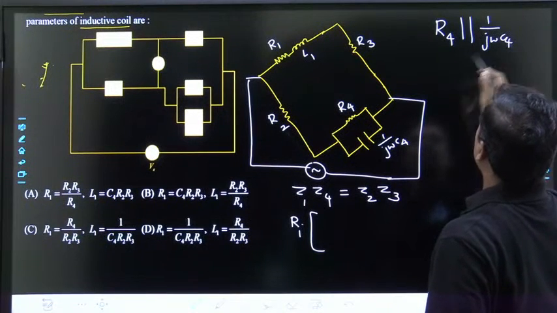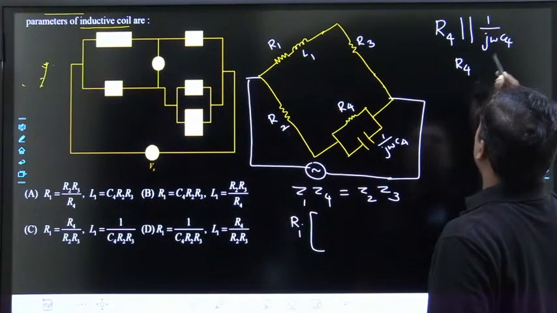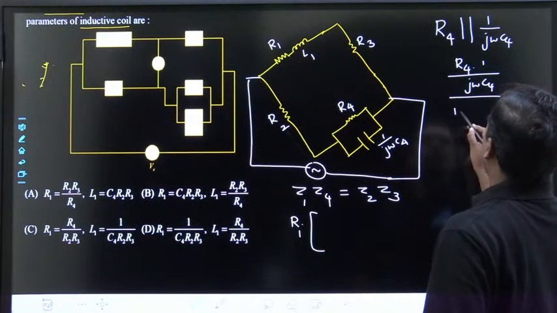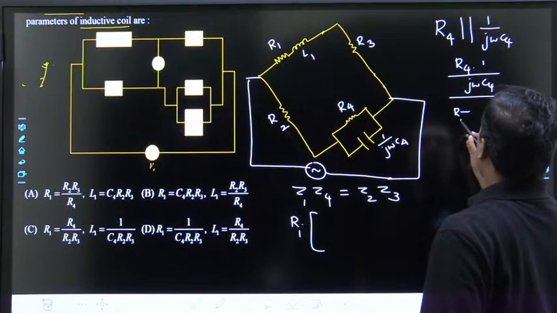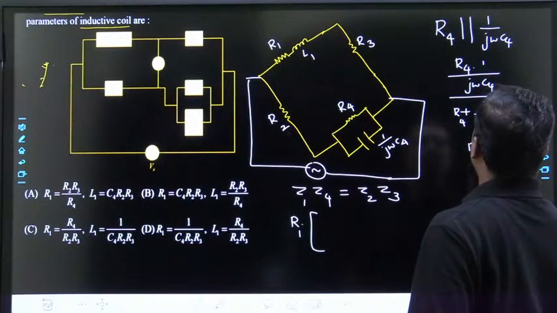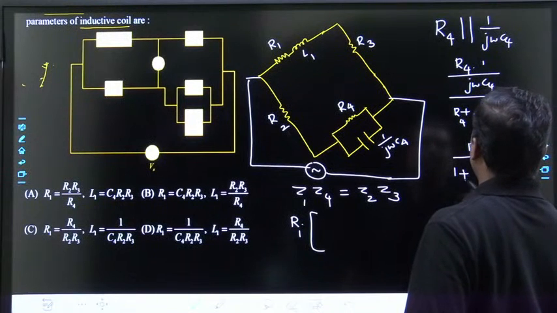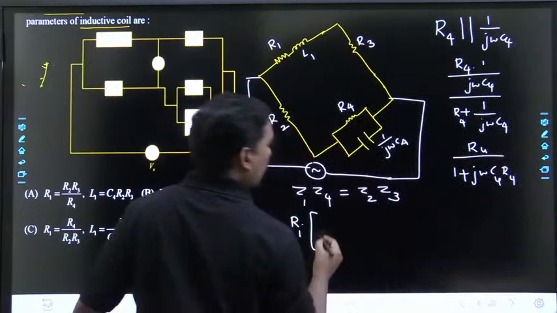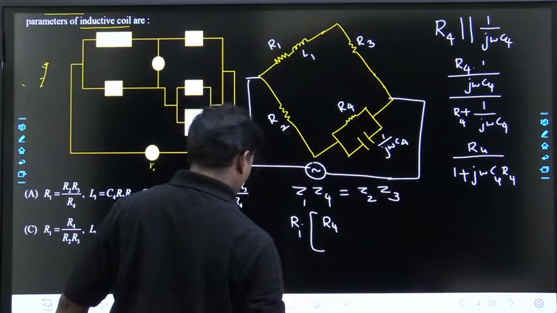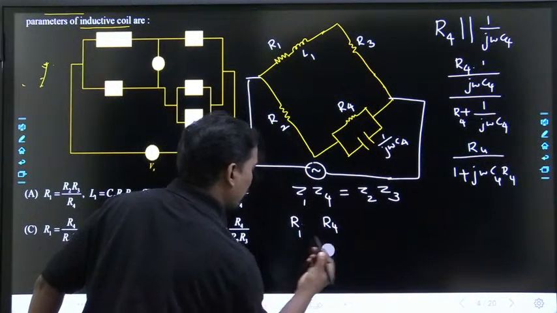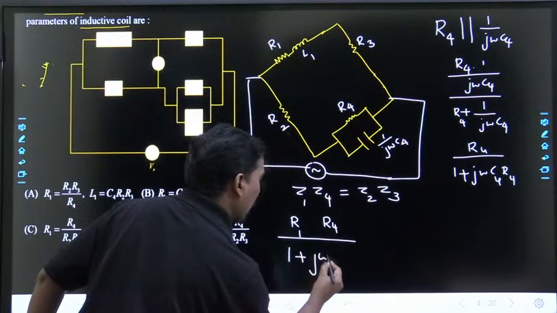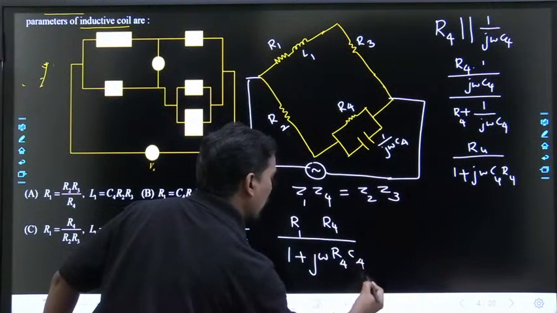So R4 times 1 by j omega C4, divided by R4 plus 1 by j omega C4, gives R4 by 1 plus j omega C4 R4. So directly, R4 by 1 plus j omega R4 C4, that's it.